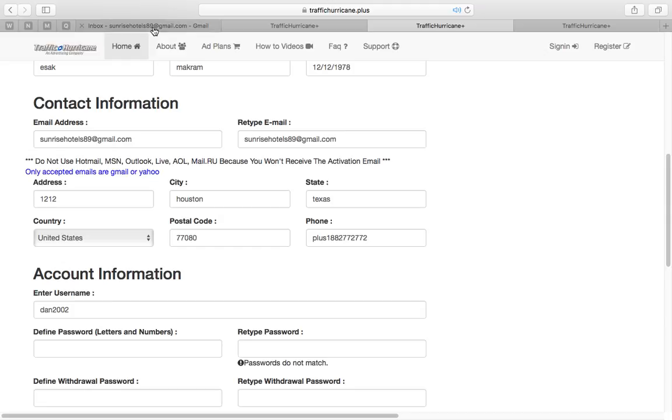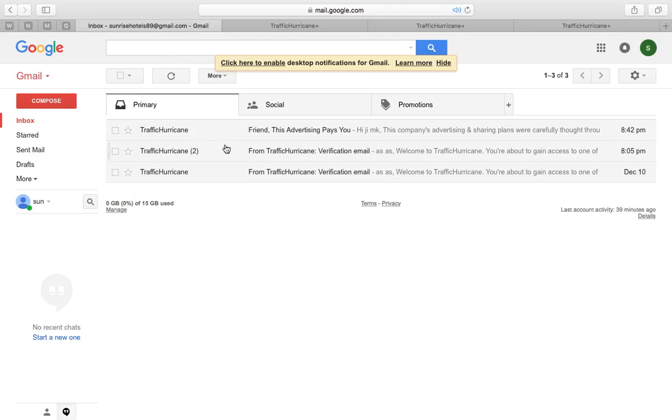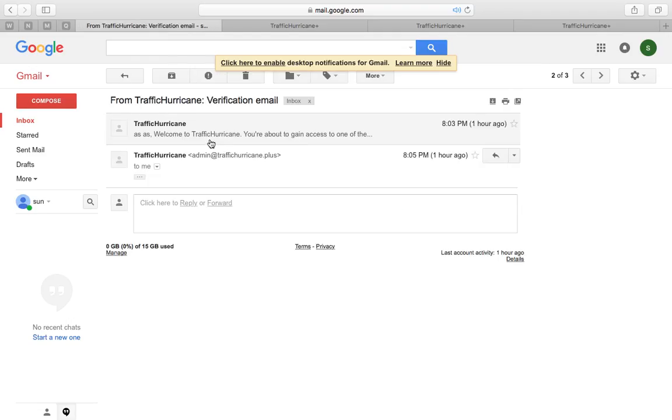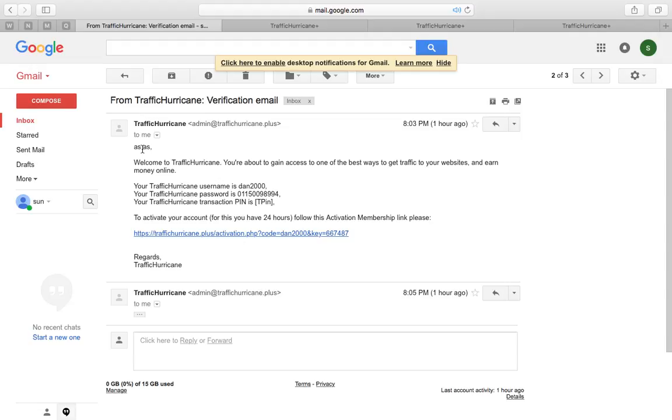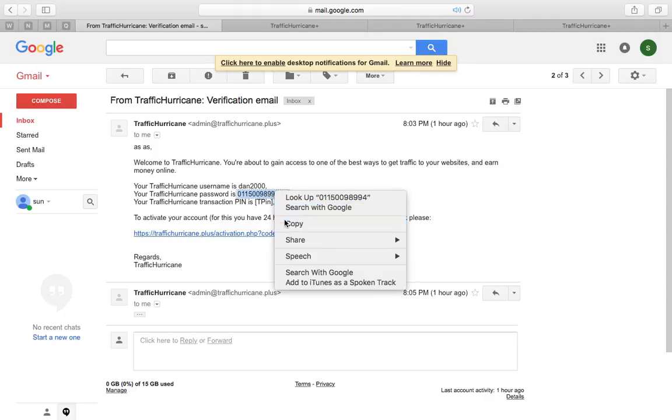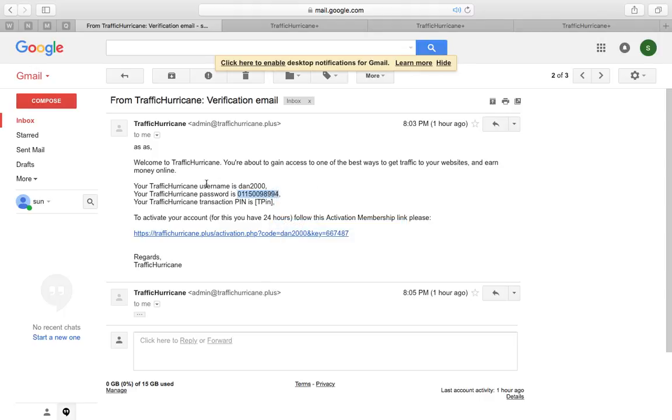After that, you will have an email right here, like this email. This email has my username and my password. It's an old email, but I'm going to show you that what you will have is a similar email, with a username, a password and a link. Before I go to the link, I copy the password. It's a fake account, so I don't mind if you see my username and password.